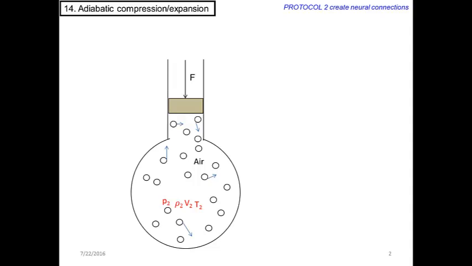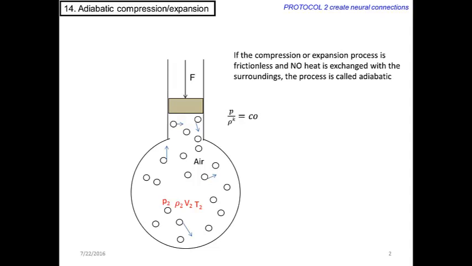If this process is frictionless and no heat is exchanged with the surrounding during the process, it is called an adiabatic compression or expansion. For an adiabatic process, P divided by ρ raised to K is a constant, where K is the ratio of specific heats.